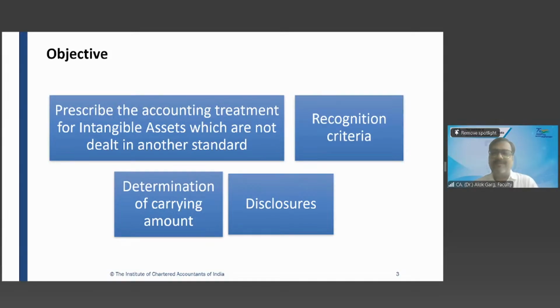Financial asset, investment in mutual funds. Whether financial asset is a tangible item or intangible item.